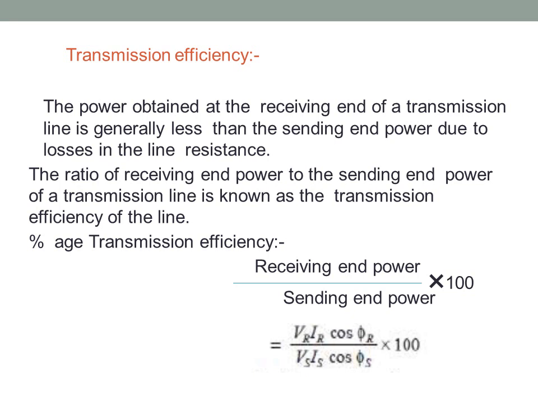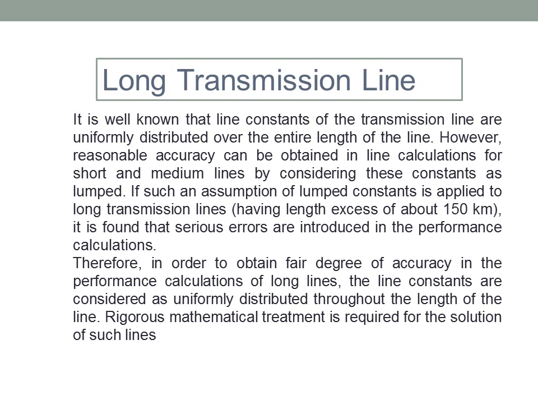So if you go for direct formulas, that is equal to VR IR cos phi r by VS IS cos phi s into 100, where VR is receiving end voltage, IR is receiving end current, cos phi r is power factor of receiving end, whereas Vs is sending end voltage, Is is sending end current, cos phi s is sending end power factor. Then we will see long transmission line.